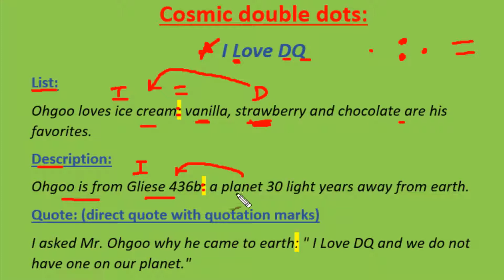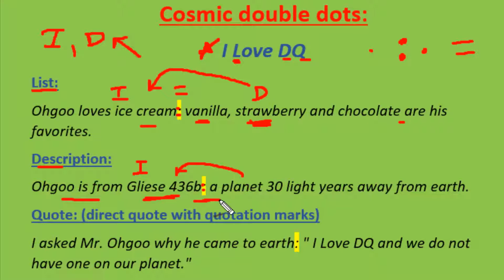This, a planet 30 light years away, equals Gliese 436b. You'll see that this is very similar to what we saw up here, which is similar to what we saw up in the abandoned boxcar: independent, comma, dependent. See the similarities between all this stuff?